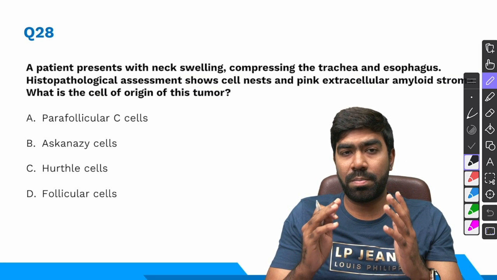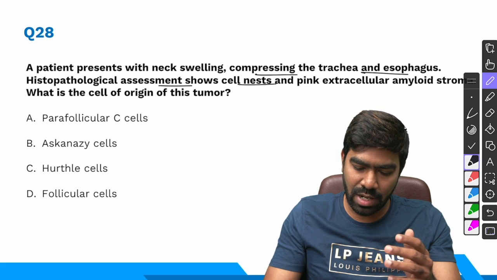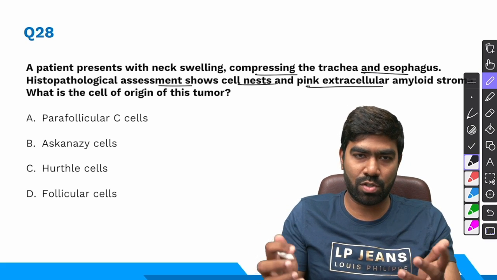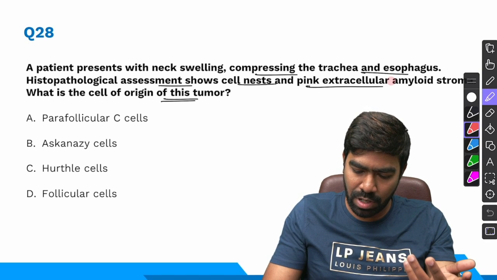What about question number 28? A patient presents with neck swelling compressing the trachea and esophagus. Histopathological assessment shows cell nests with pink extracellular amyloid stroma. What is the cell of origin of this tumor? So I clearly mentioned amyloid stroma.